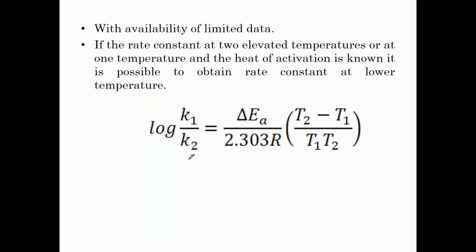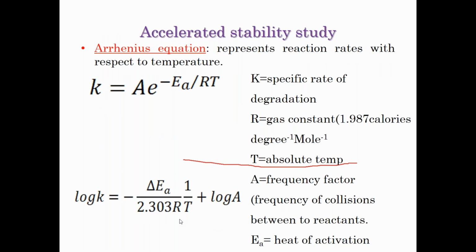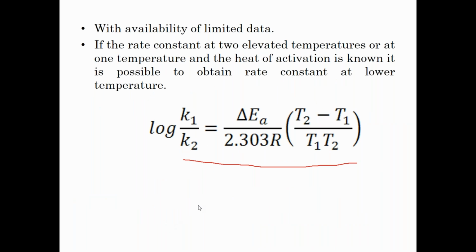Whatever equation you are seeing here is the equation slightly modified with respect to the basic equation, this one. When you rearrange it back, it comes back to the same equation. So with two different temperatures, I have the values with me, and still I can calculate the EA value. With the two minimum data points, I can still calculate the delta E value. And that's the advantage of deriving the Arrhenius equation with respect to two temperature values. Okay, that's about Arrhenius. Anything you would like to ask me?